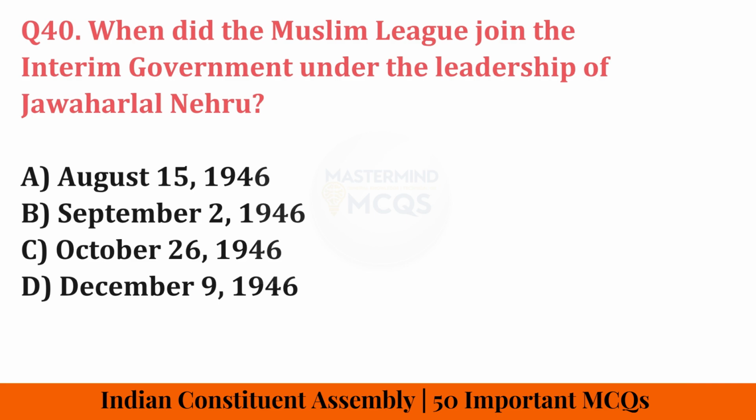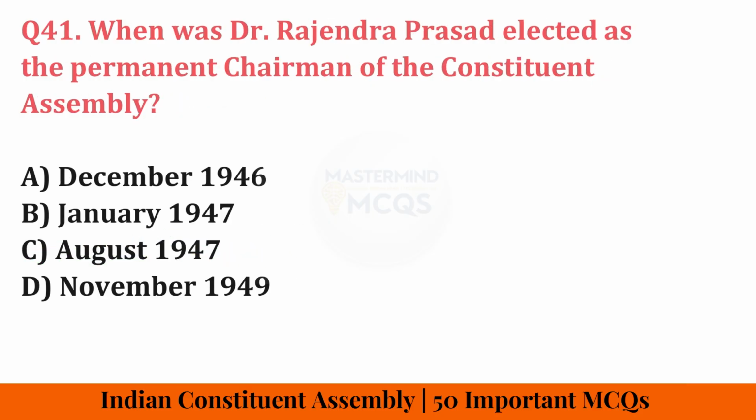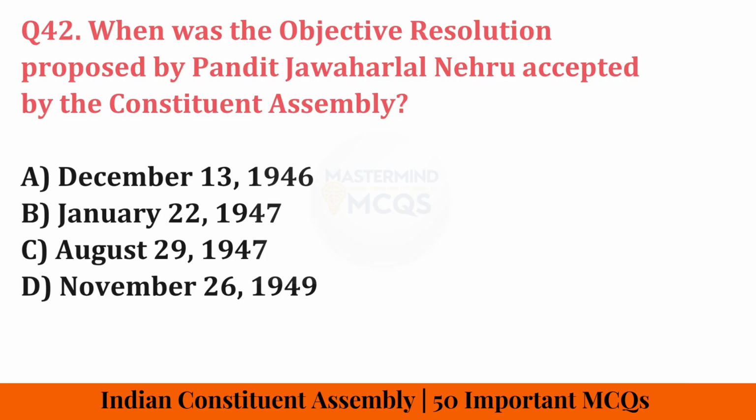When did the Muslim League join the interim government under the leadership of Jawaharlal Nehru? Correct answer is 26th October 1946. When was Dr. Rajendra Prasad elected as the permanent chairman of the Constituent Assembly? Correct answer is December 1946. When was the objective resolution proposed by Pandit Jawaharlal Nehru accepted by the Constituent Assembly? Correct answer is 22nd January 1947.